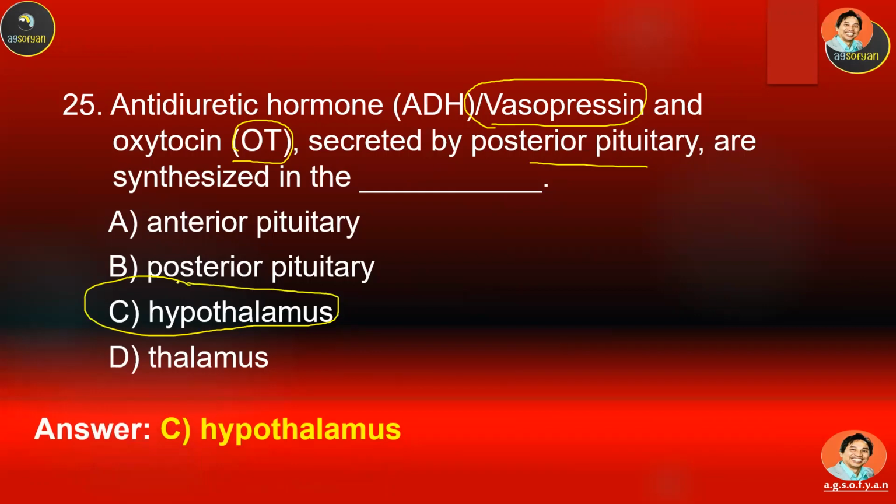Remember, the hypothalamus is part of the brain that produces 9 hormones. 2 of them, which are ADH and OT, will be released into the posterior pituitary gland. Just remember the name, hypothalamus, not thalamus. The thalamus is another part of the brain.